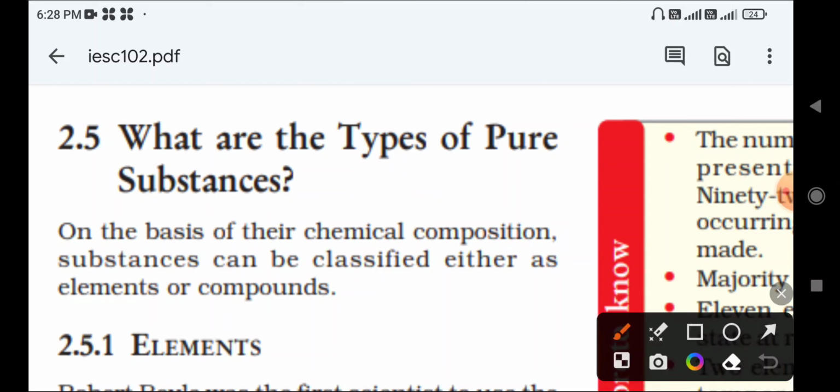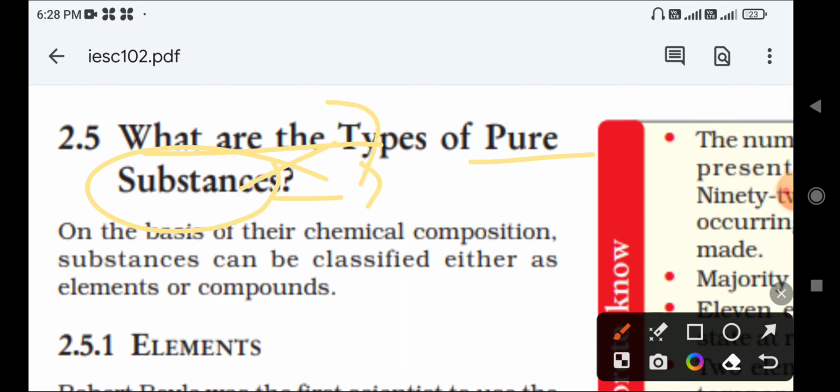Okay, so what are the types of pure substance? We already know the meaning of a substance: it contains only one kind of particles.